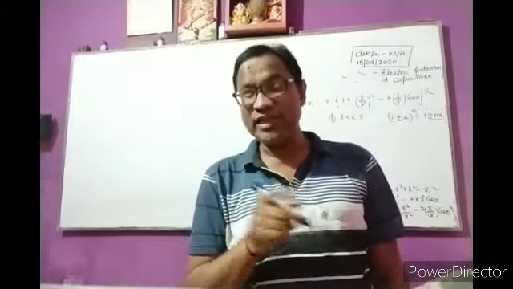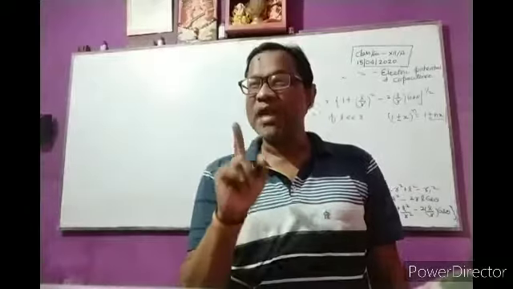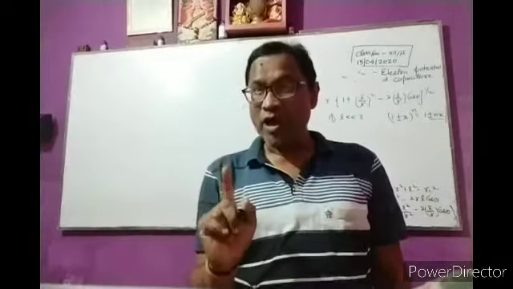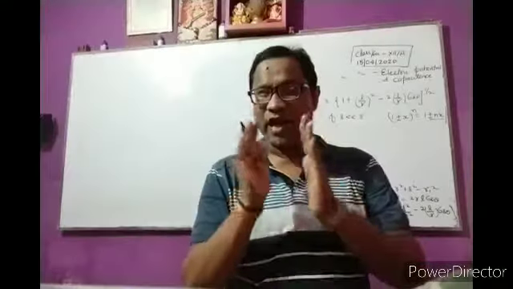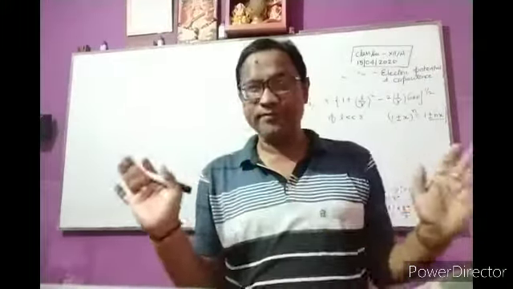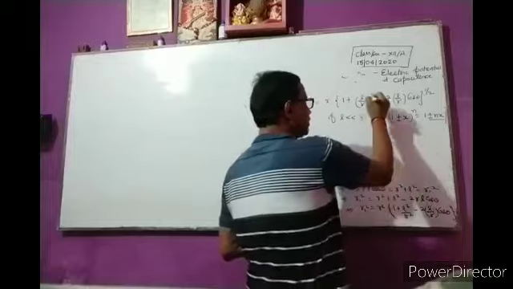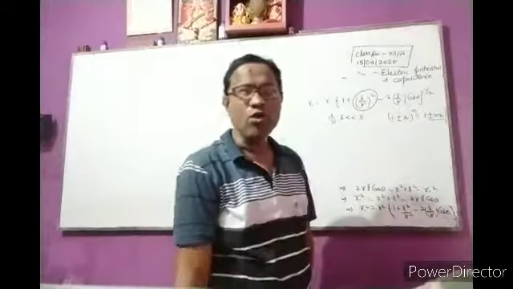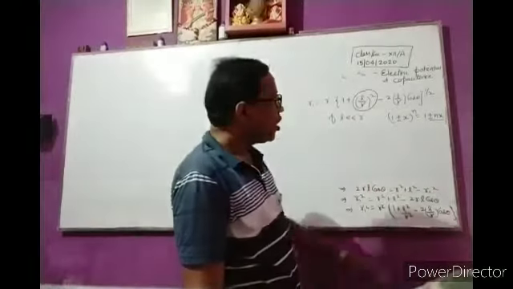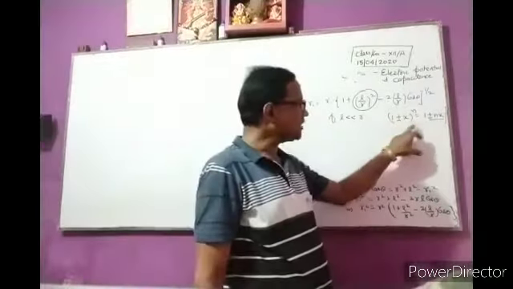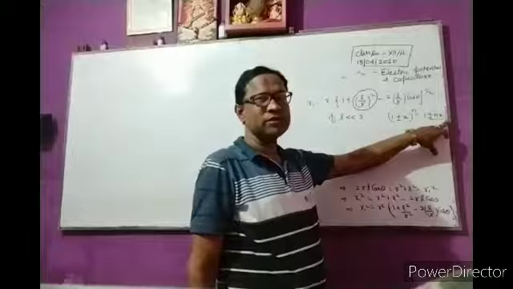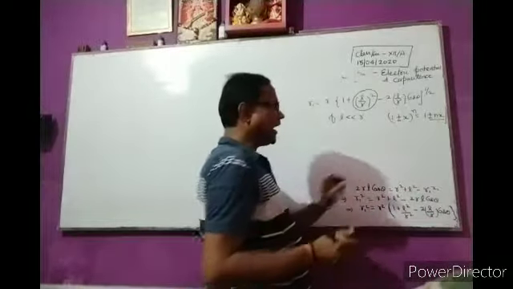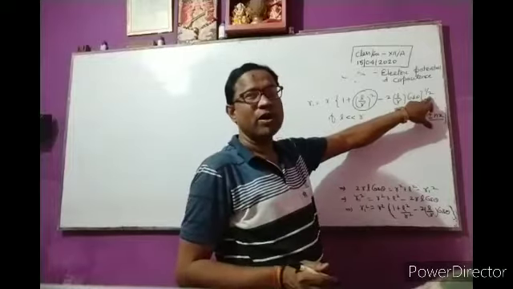In this case, l is very less in comparison to r, so higher powers of l by r can be neglected. So this term, (l upon r) whole square, can be neglected. Applying this formula, n is equal to power half.